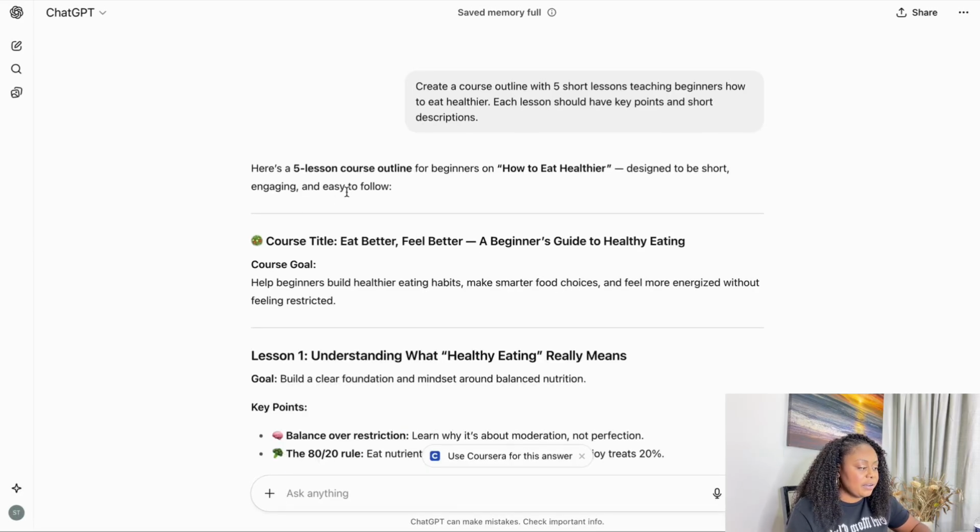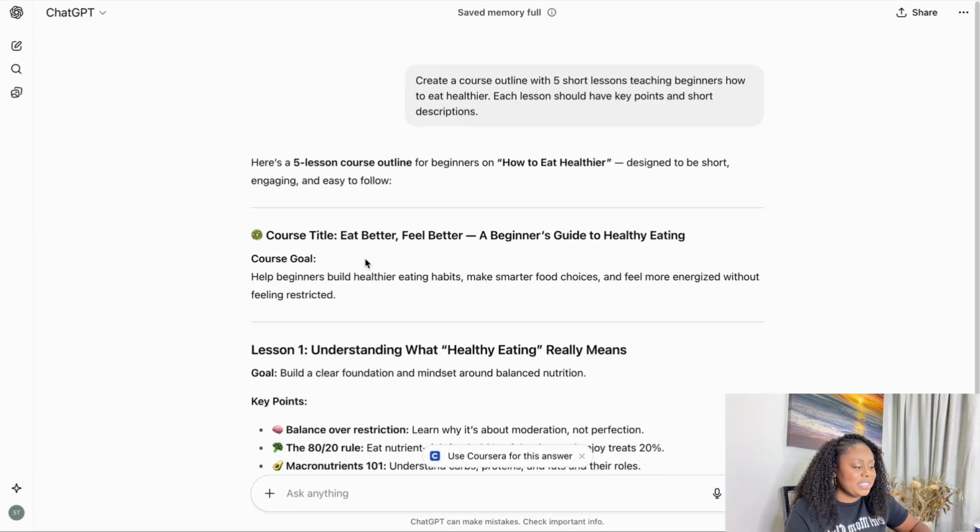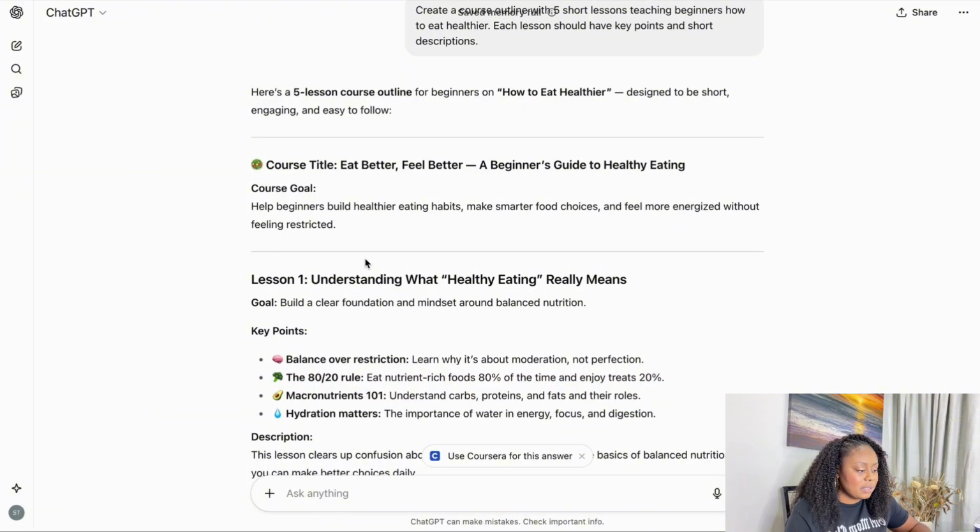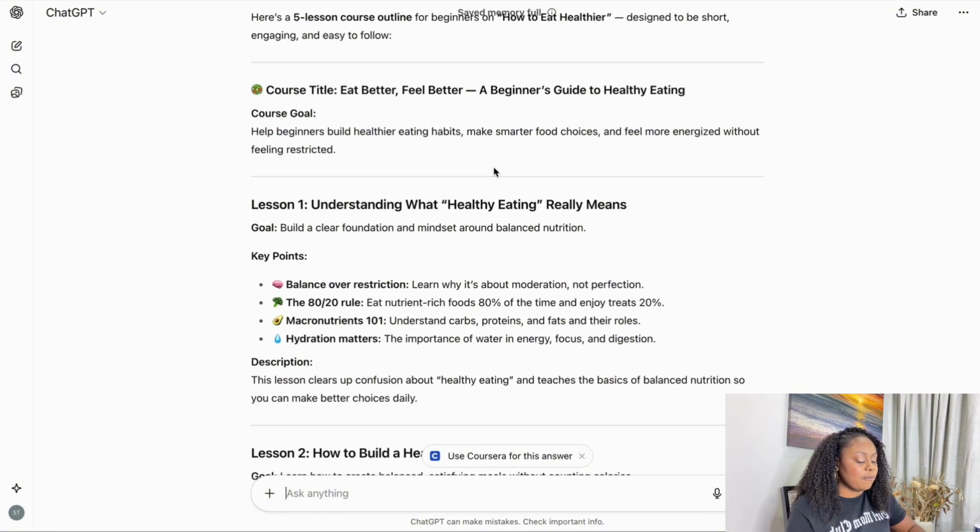So once we're there, you're going to realize that ChatGPT literally gives you a title. It gives you the course goals. It gives you everything that you need to get started, understanding what healthy eating really is. A course outline. So everything, as you can see, ChatGPT laid it out for you.